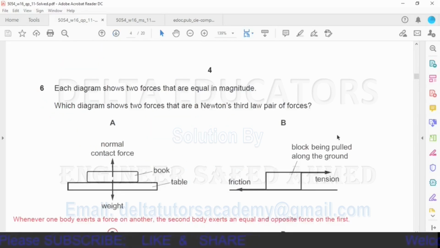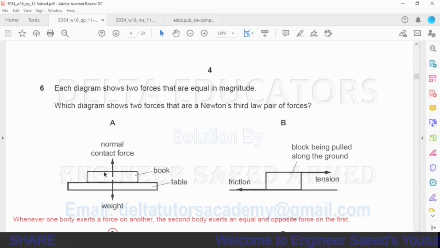Question number 6. Each diagram shows two forces that are equal in magnitude. Which diagram shows two forces that are a Newton's third law pair of forces? Okay, what is Newton's third law of motion? It states whenever one body exerts a force on another, the second body exerts an equal and opposite force on the first body. Means if this body is exerting a force on this body, then this body should also exert a force on the first one with same magnitude but in opposite direction.